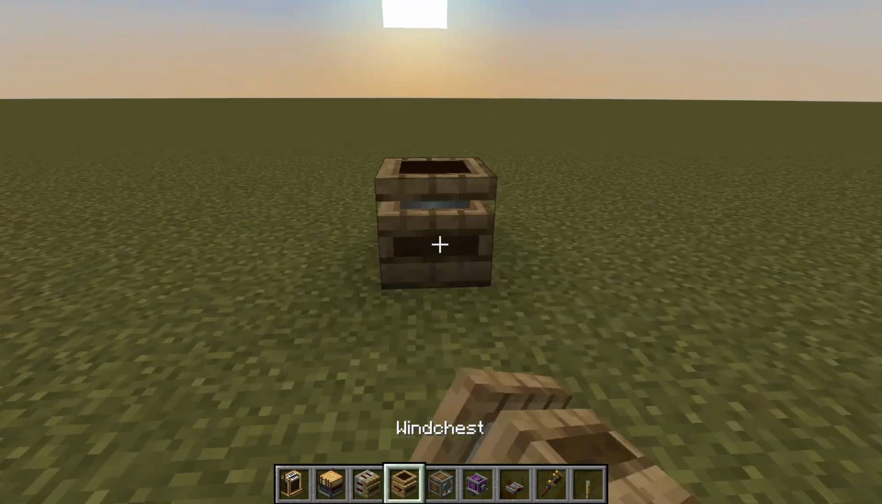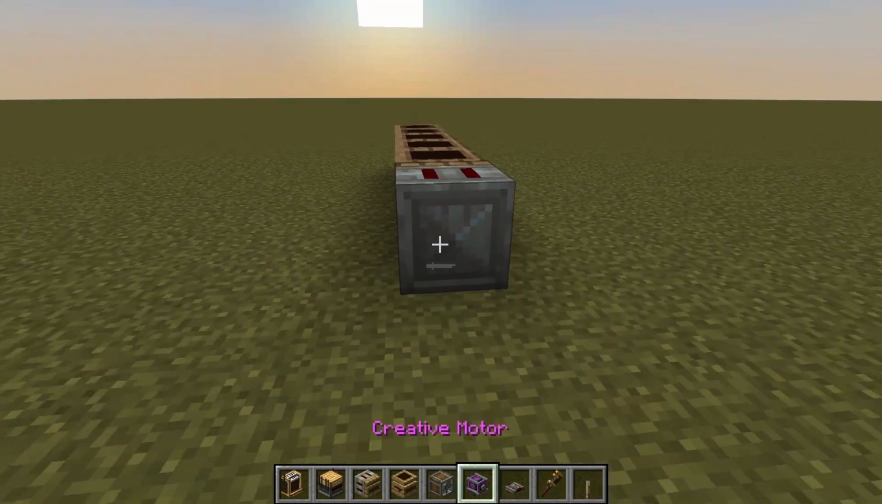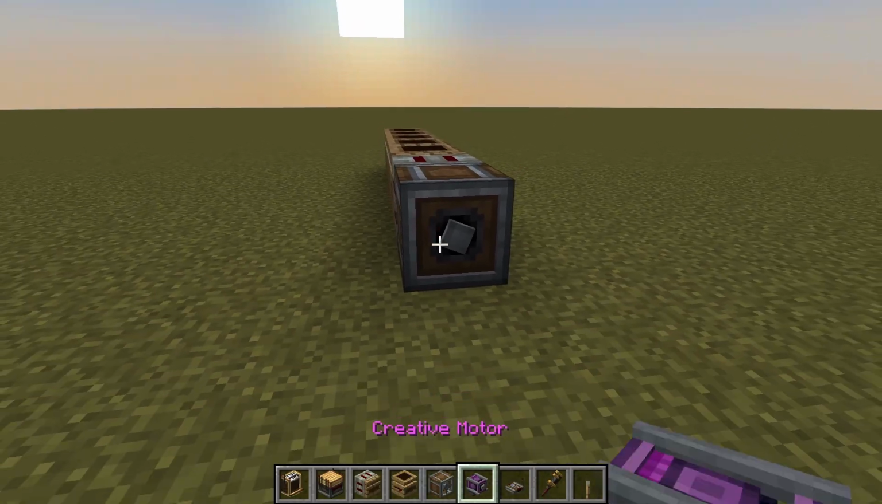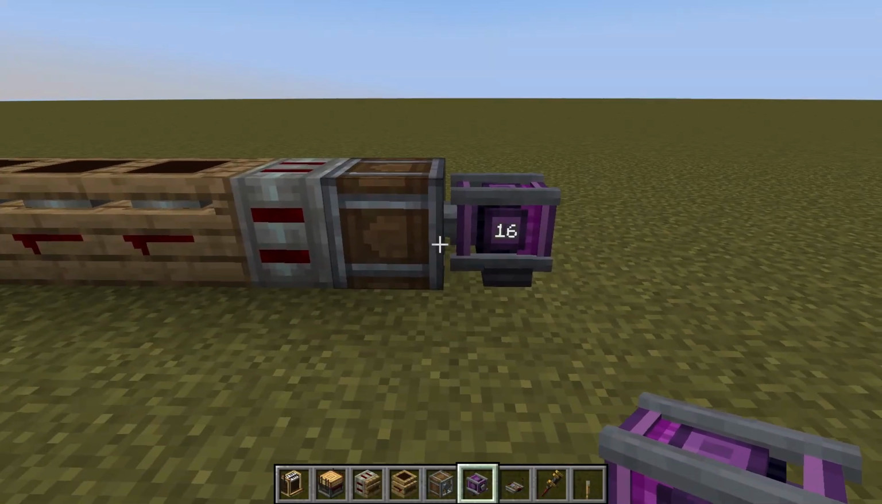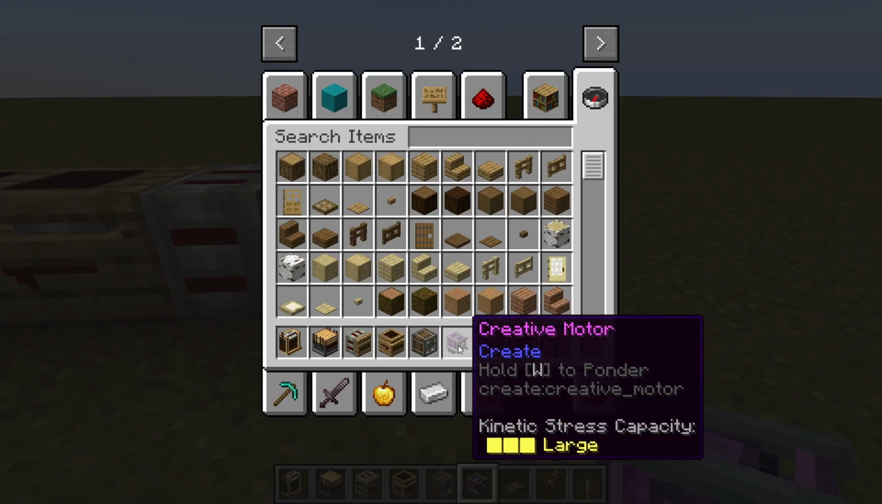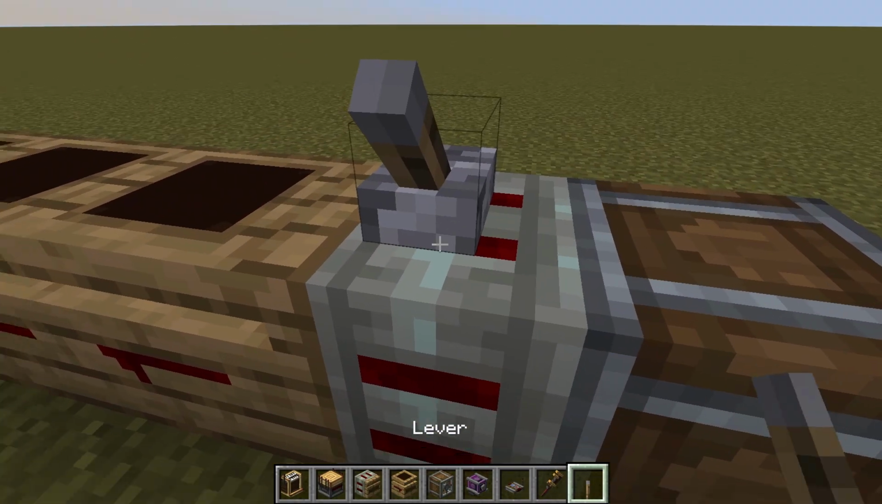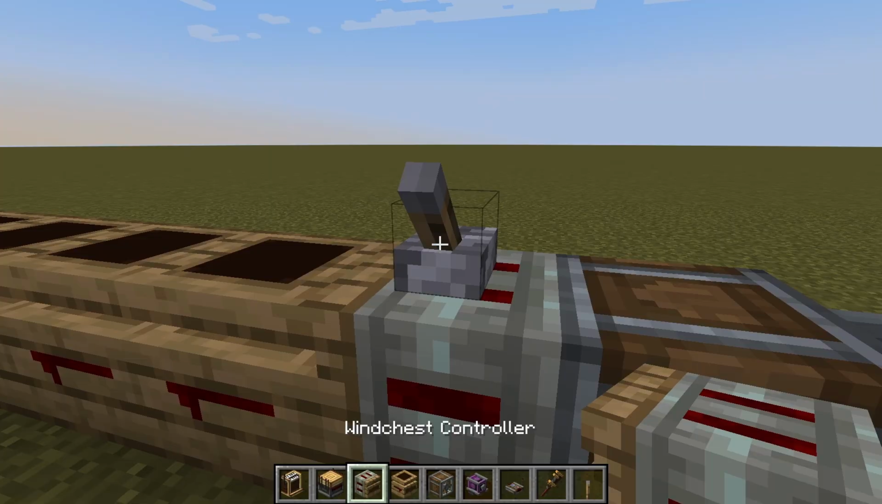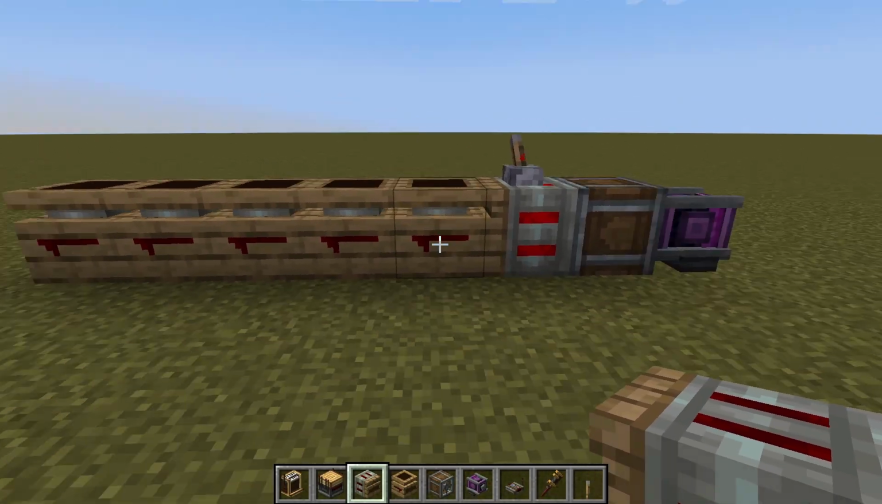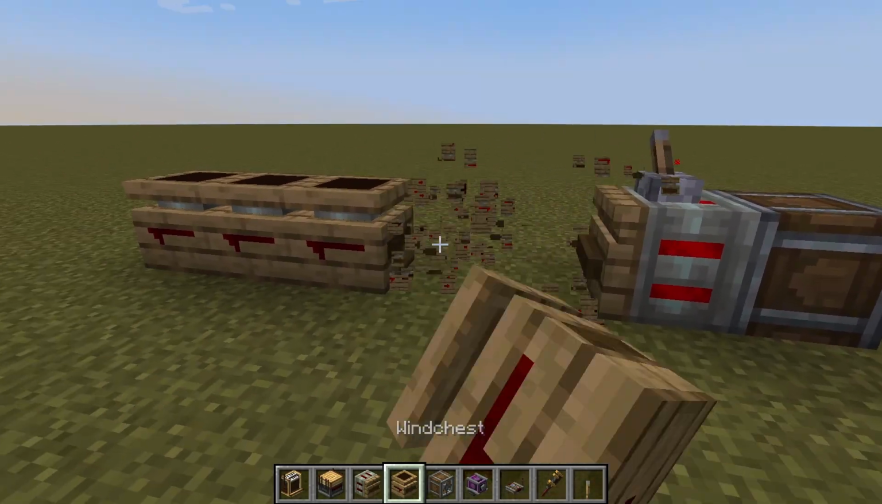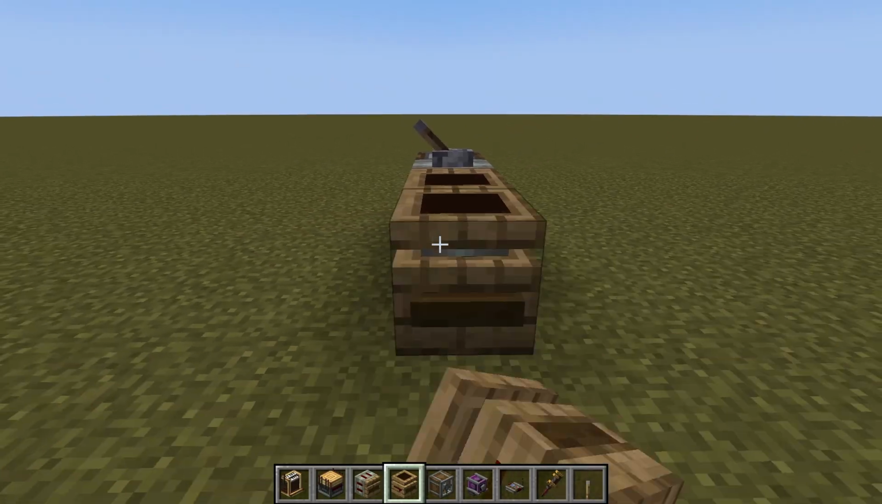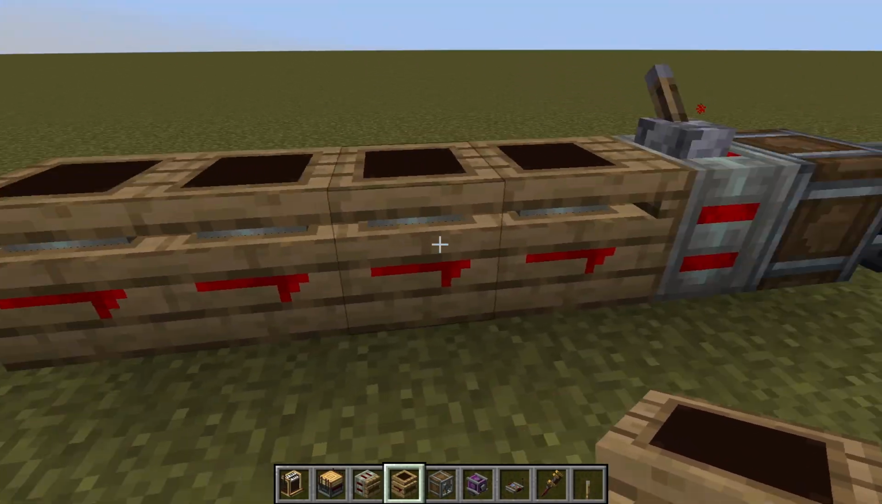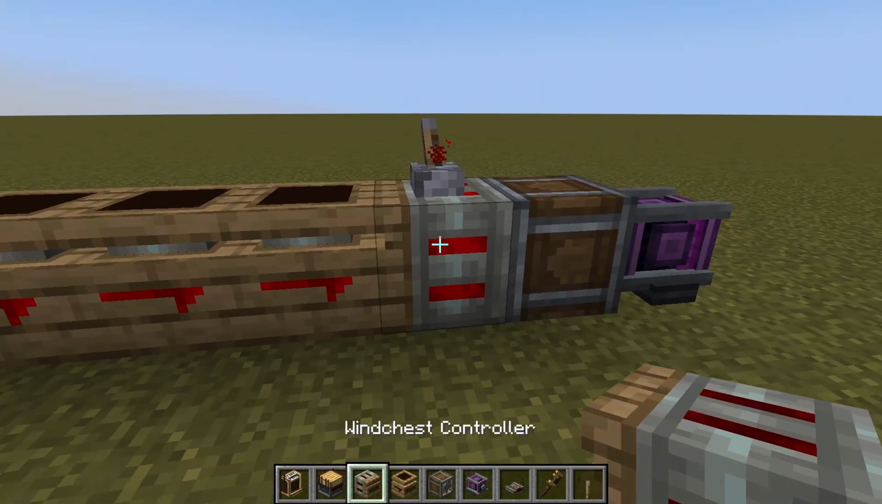So the first thing you need is a set of wind chests, all set up with an encased fan being powered by some form of rotational power. I use a creative motor because I'm in creative. The wind chest controller needs to have power, and you need to ensure that your wind chests are facing with the arrow towards the wind chest controller.